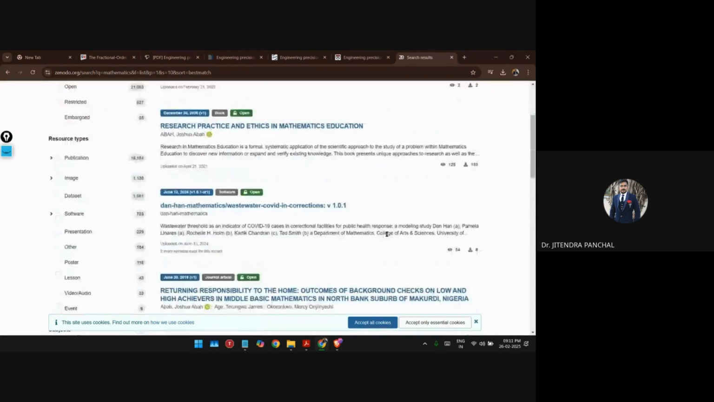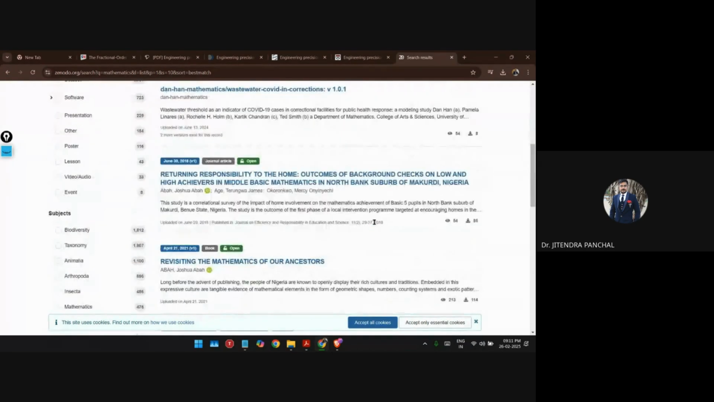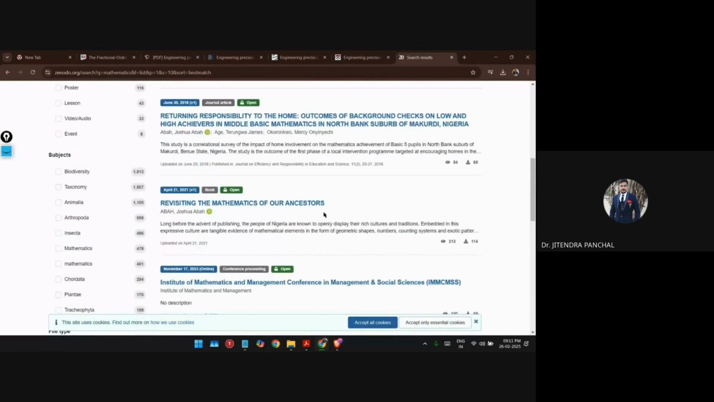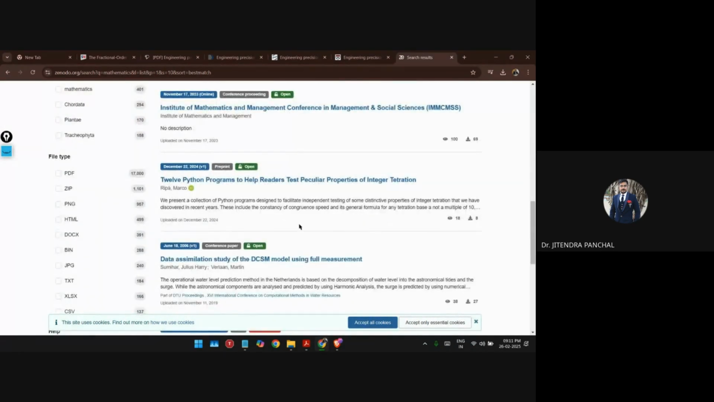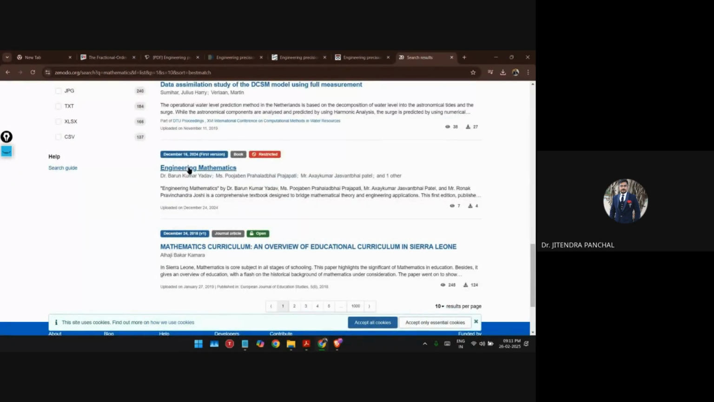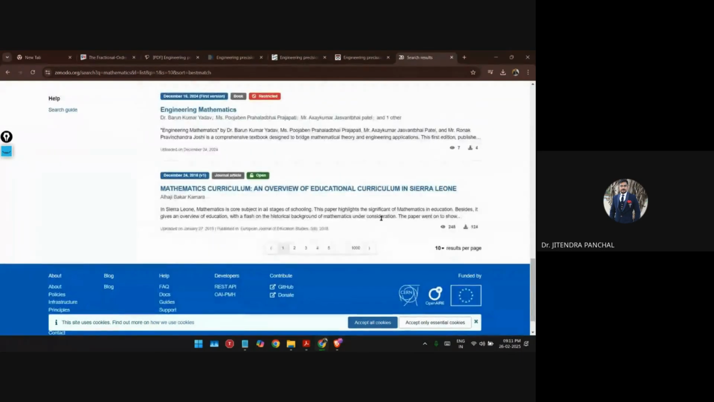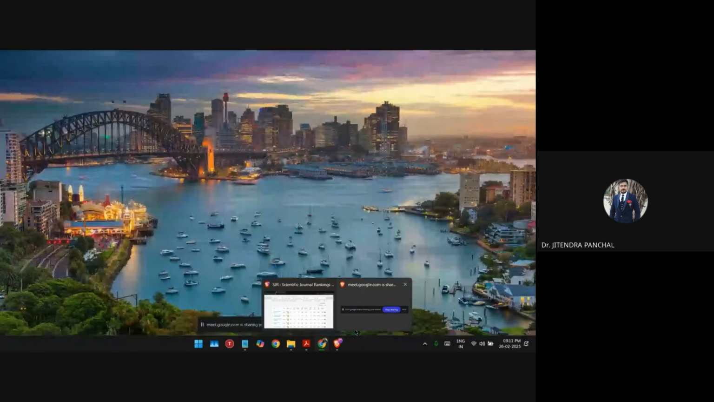You are able to get all the details: books, software, databases, and datasets published by other authors. Everything is available, including conferences. Here you can see this book is restricted, so it is not freely available to everyone, and you need to go for other kinds of platforms. I hope this is clear to everyone. We have seen many different kinds of platforms, and I will provide you this list so you can find your research papers. Any other doubt in this?